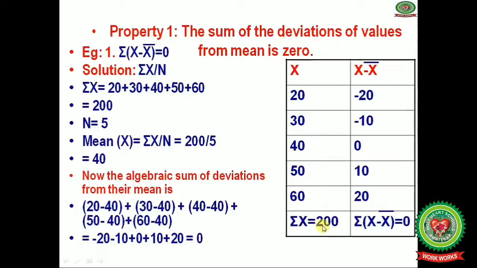So summation x is 200 and summation x minus x bar is equal to 0. Now when you add all these values, you will get the answer 0. Hence the first property holds. Done.